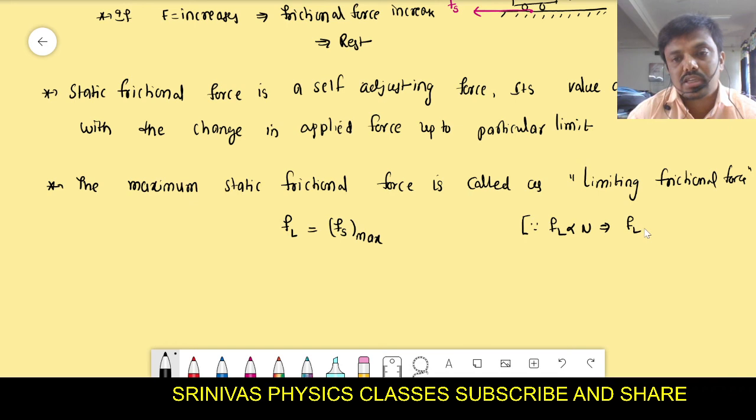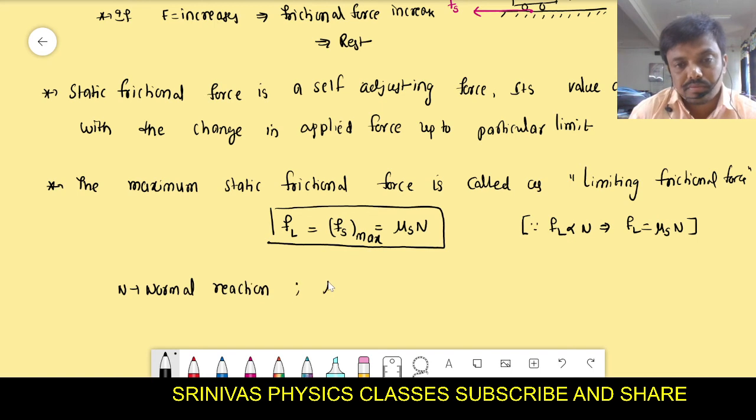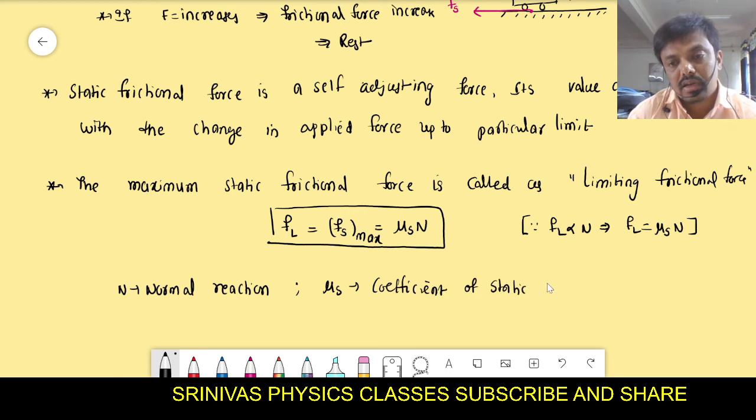When the proportionality is removed, we get a constant, that is mu S. Then limiting frictional force equals maximum static frictional force, and its formula is mu S N. What is N and what is mu S? N is the normal reaction, and mu S is the coefficient of static friction.